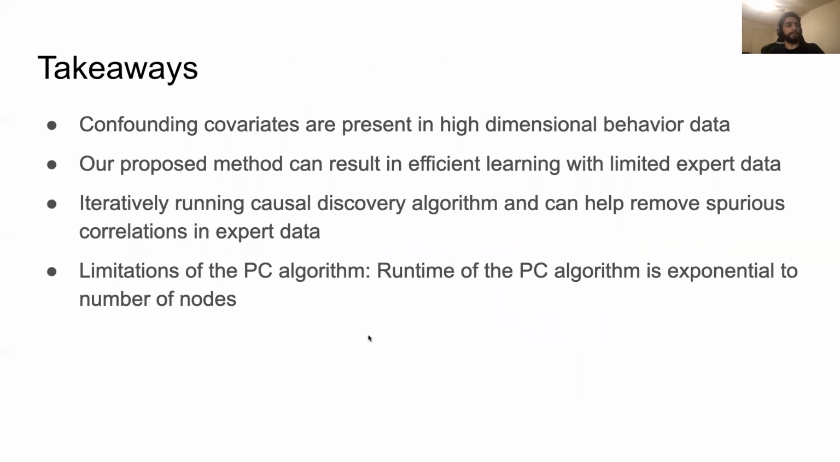Finally, coming to the takeaways: confounding covariates are present in high dimensional behavioral data, so this is an important method to identify those covariates and remove them from the training methodology. Then our method can result in efficient learning with very limited expert data, as shown in the results. The iteratively running causal discovery algorithm can help us remove the correlations in expert data.